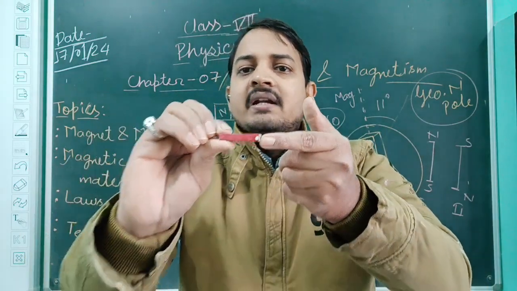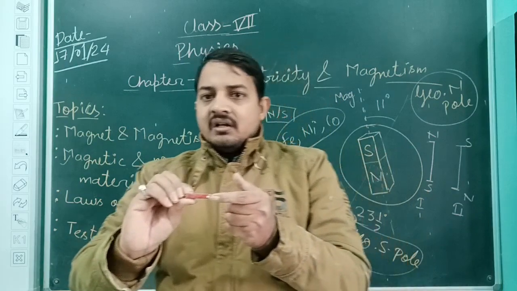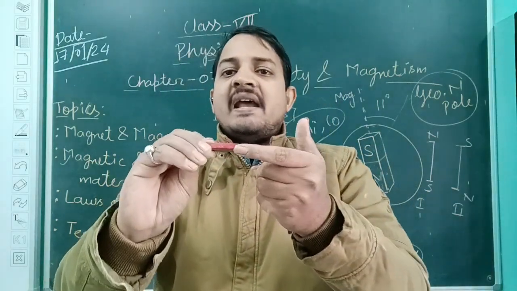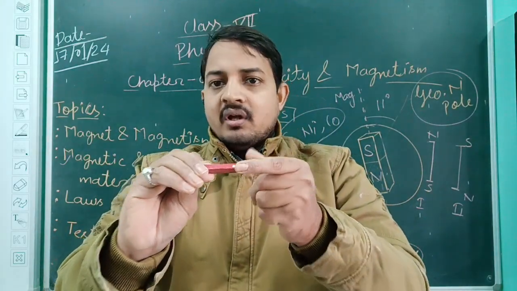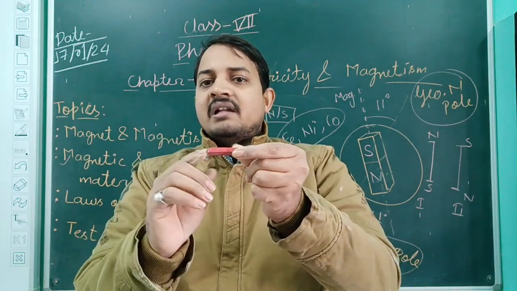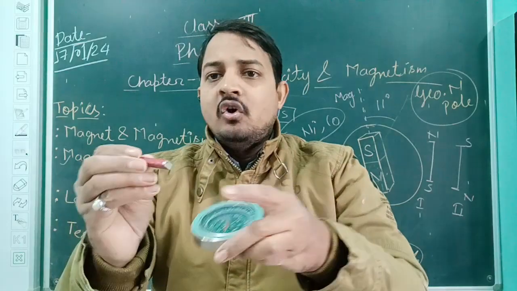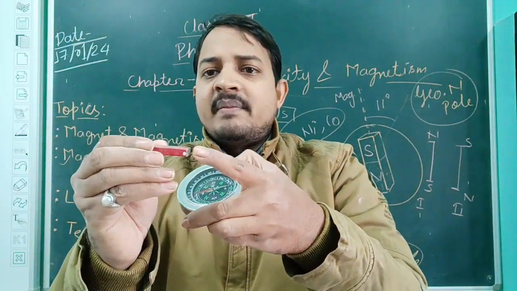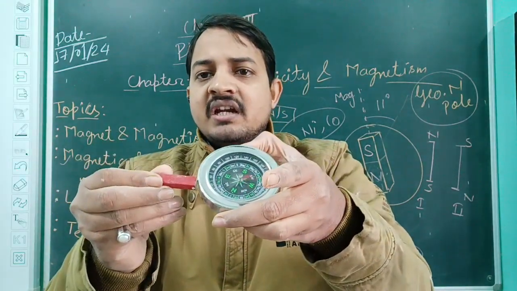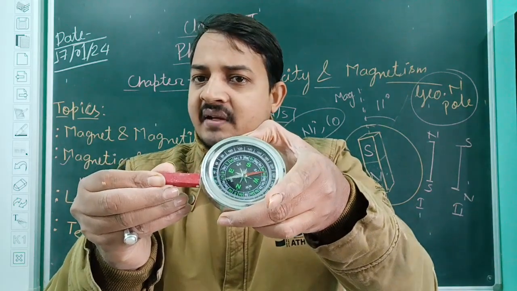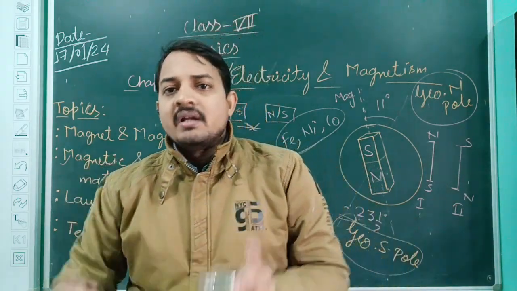In all the magnets, some direction has been mentioned. Most of the time this direction represents the north pole. So this is the north pole and the other one is the south pole. You can cross-check also with the help of this compass. I have said that this side is representing the north pole, so just take it. What will happen? The south pole is coming. It means our assumption is completely correct.